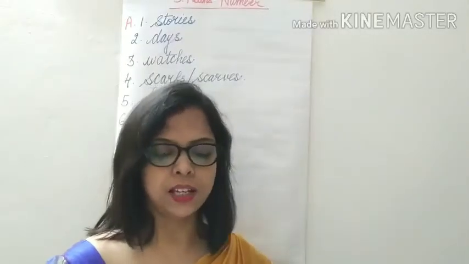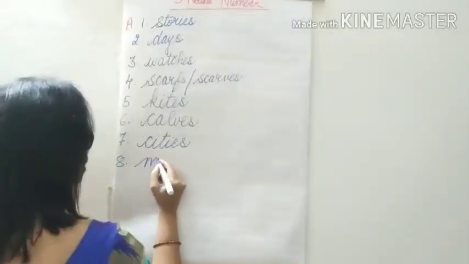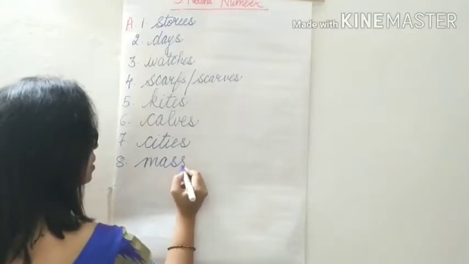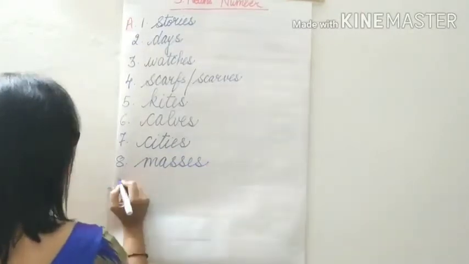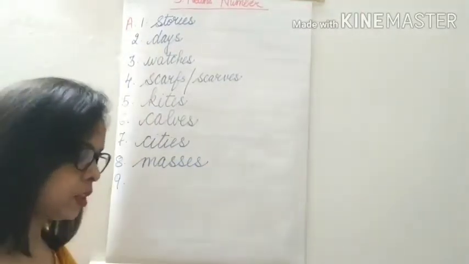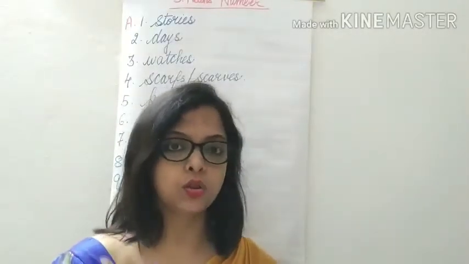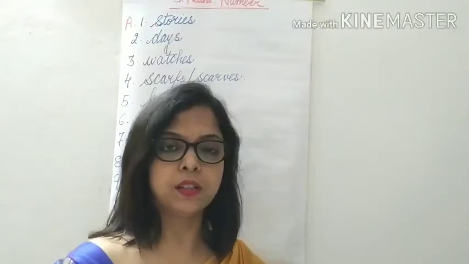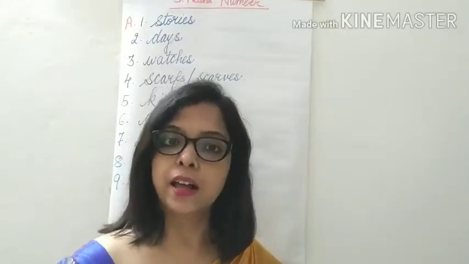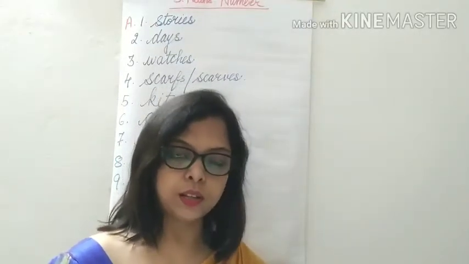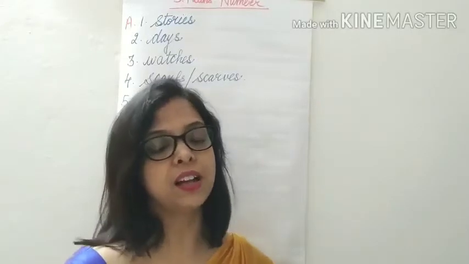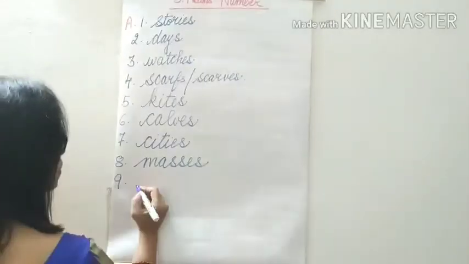So we add E-S to it. M-A-S-S-E-S, masses. Wish, W-I-S-H, ending with S-H. So we add E-S to it. This we have already seen in the explanation, children. So in the word which ends with S-H, we add E-S to it. So wish becomes wishes.